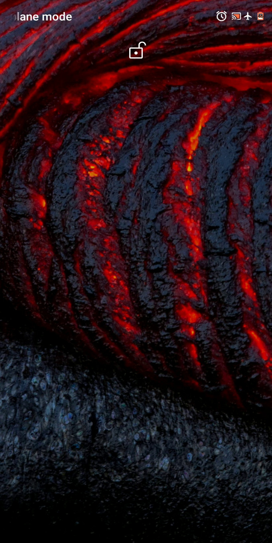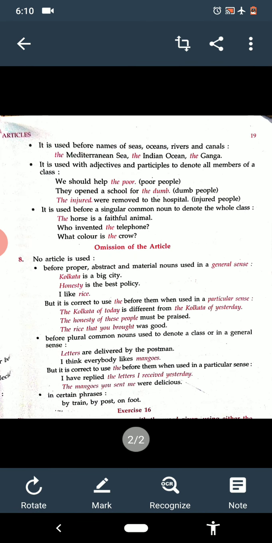Then the next topic is omission of articles, where articles are not needed. See number 8, it is written, no article is used before proper, abstract and material nouns used in a general sense.